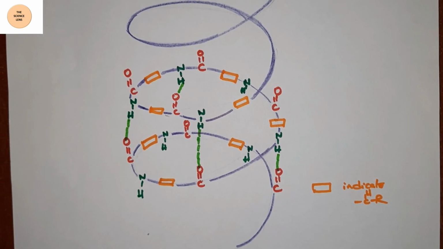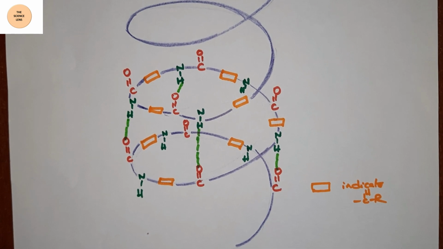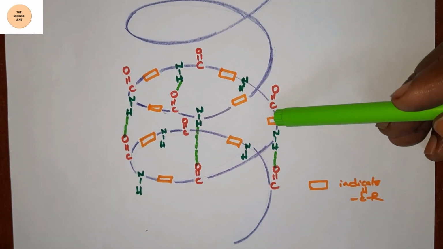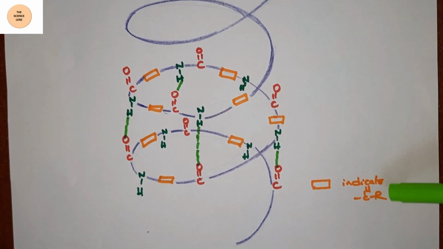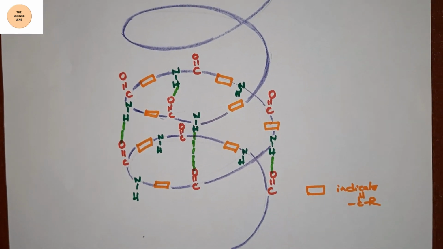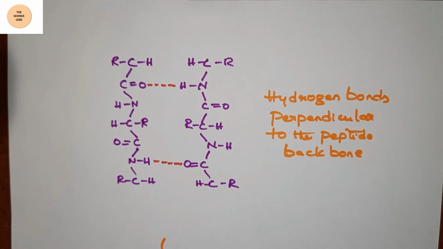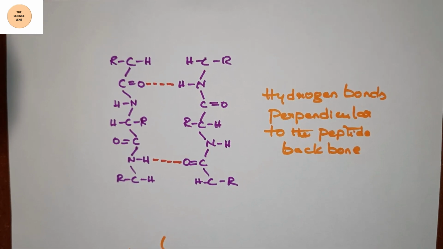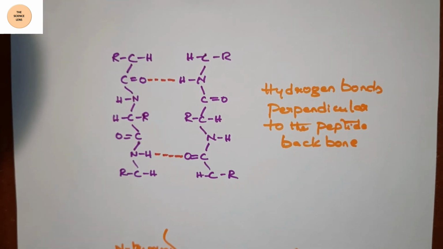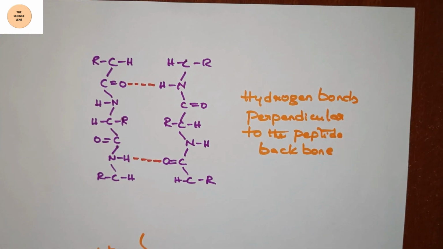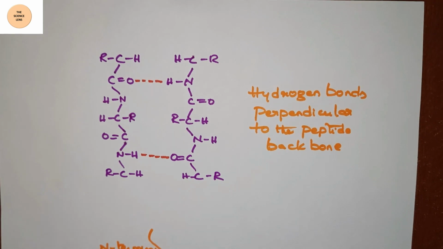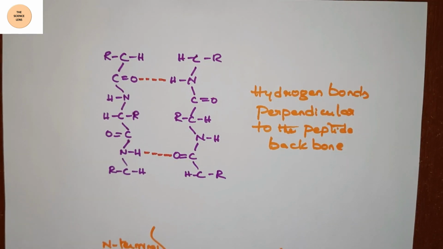Example, keratin, myoglobin, etc. So here these small indications show the CHR representation. Alpha structure is the first one, whereas beta structure is the second one, and hence the name beta. And here the beta structure is like a sheet-like structure, and here we are calling it a beta pleated sheet. It is the second type of the protein structure.